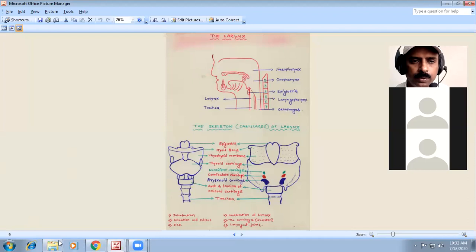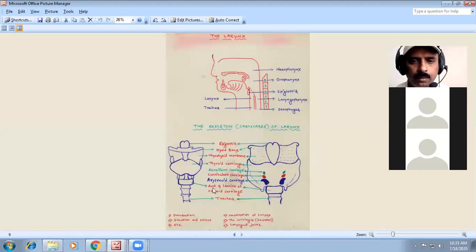Next, in the larynx, you have to remember the cartilages of the larynx, paired and unpaired, nine cartilages in total. Paired are six, unpaired are three. The unpaired are the epiglottis, thyroid, and cricoid.